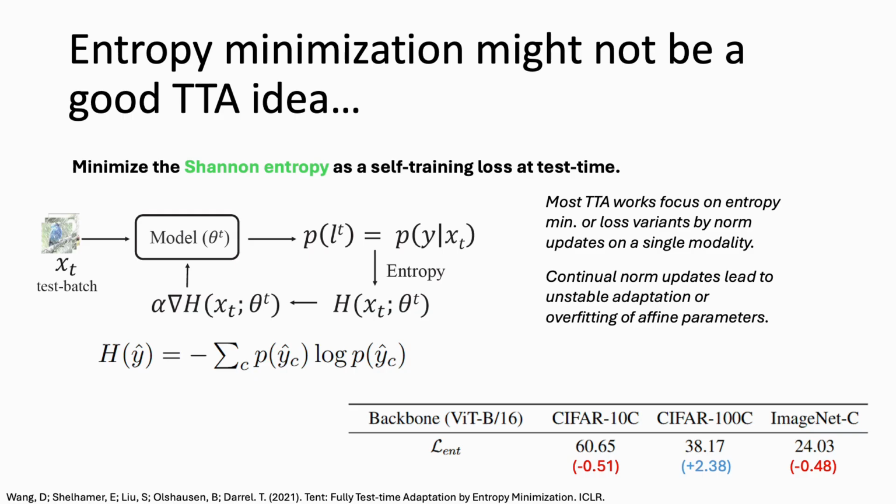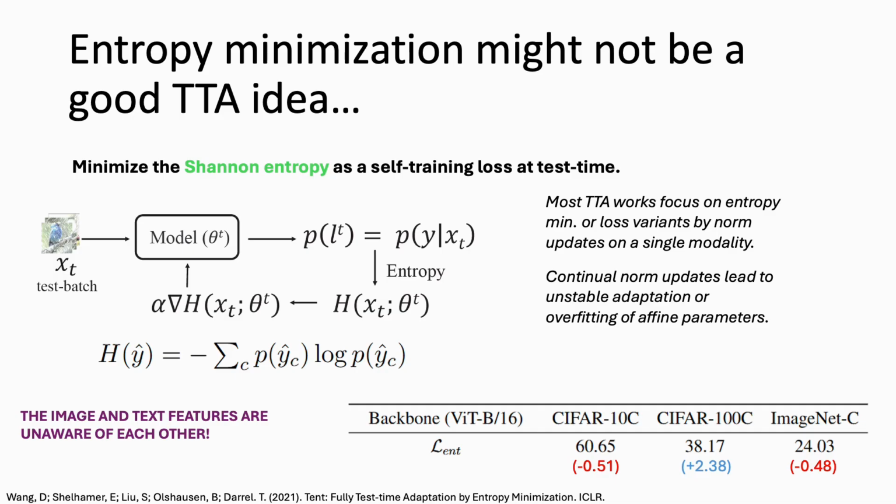So to demonstrate this idea of entropy minimization, we report results on using entropy as an objective on the benchmark datasets, the CIFAR-10C, CIFAR-100C, and ImageNet-C. And we compare the results to a zero-shot CLIP. Clearly, the image and text features are unaware of each other. Hence, we decide on adapting both the encoders.